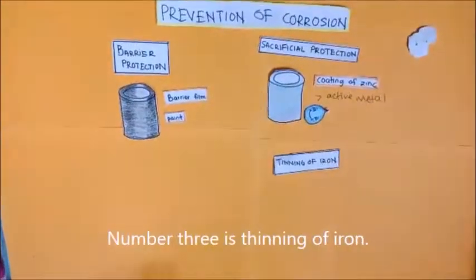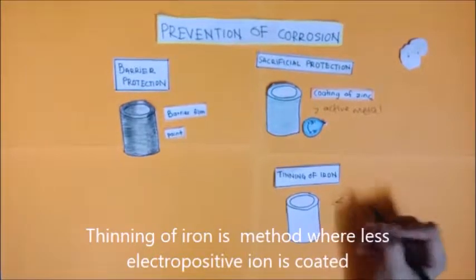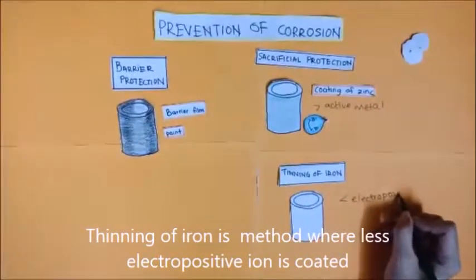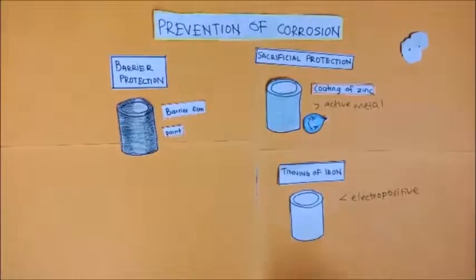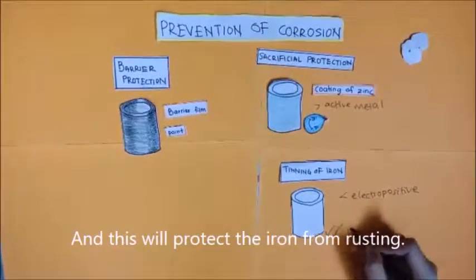Number 3 is tinning of iron. Tinning of iron is a method where a less electropositive metal is coated onto the iron, and this will protect the iron from rusting.